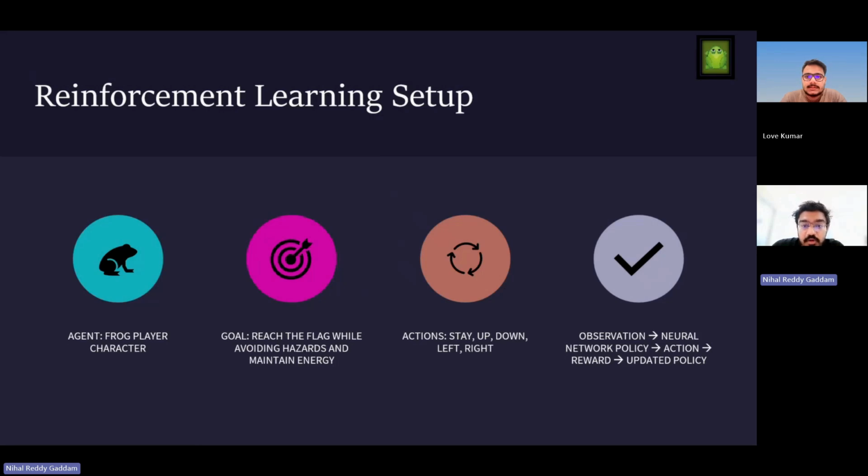The reinforcement learning loop works in stages. The first is the frog observes the current game state. These observations are passed into the neural network policy. The policy then selects an action such as moving towards the flag or staying still. After the action is performed in Unity, the agent receives a reward or penalty depending on what has happened. For example, moving closer to the flag is encouraged, reaching the flag is rewarded, hitting a hazard is penalized, and collecting flies is rewarded. Over many training episodes, the policy is updated so the frog can improve its behavior. We used Unity ML agents with PPO because it is a standard reinforcement learning approach used in the course workshops.